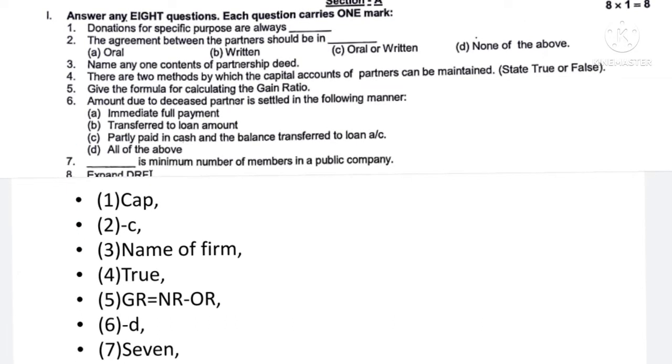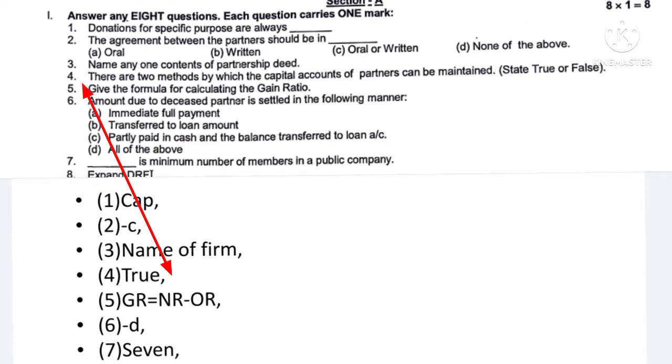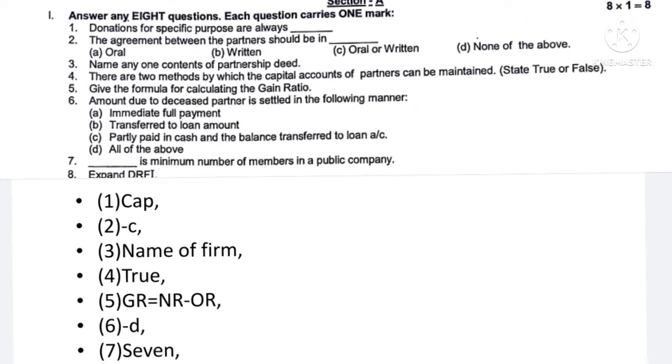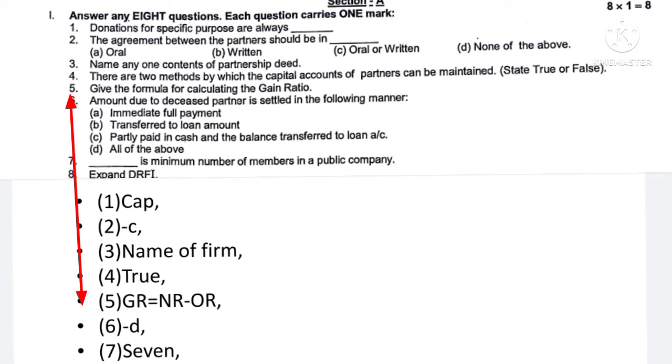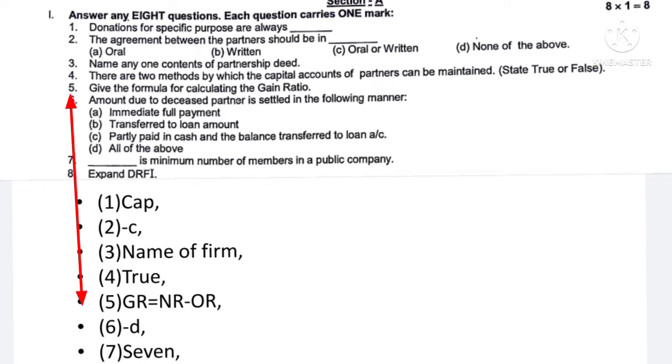Question number 4, there are 2 methods by which the capital account of partners can be maintained. You have to state whether it is true or false. Answer is true. Question number 5, give the formula for calculating gain ratio. So you have to write the formula for gain ratio. The formula for gain ratio is equal to new ratio minus old ratio.